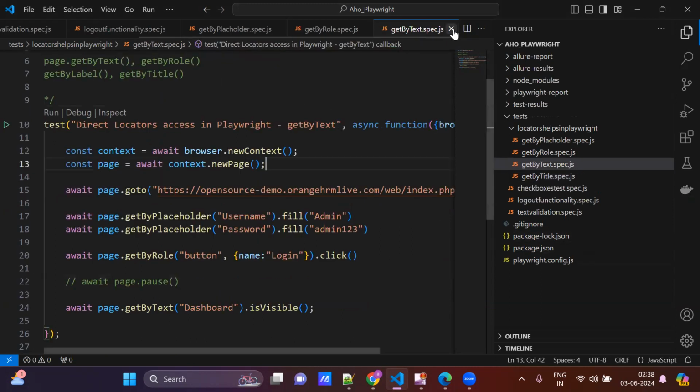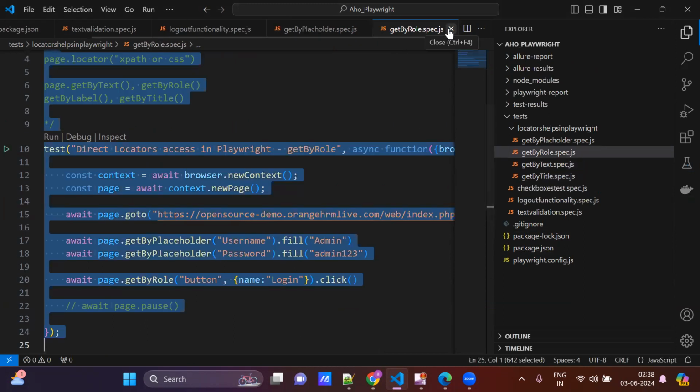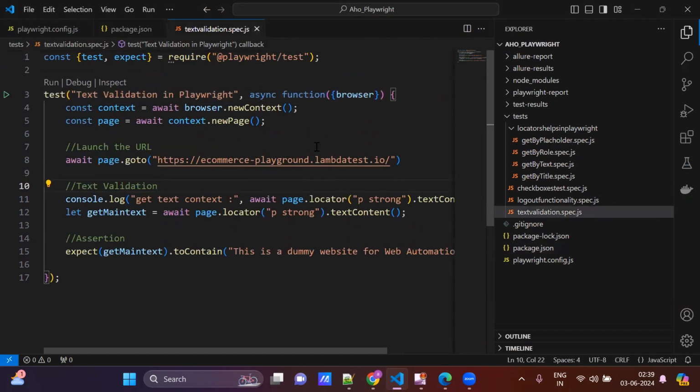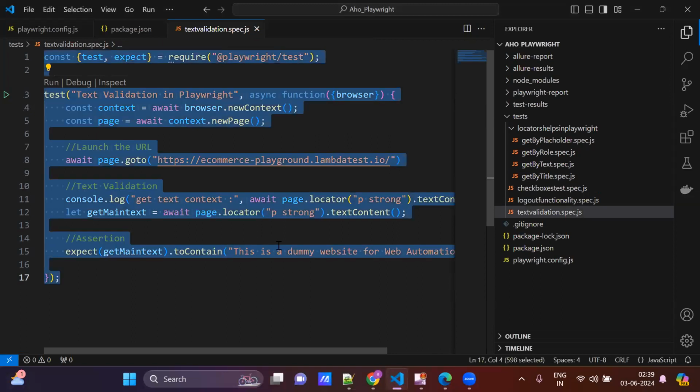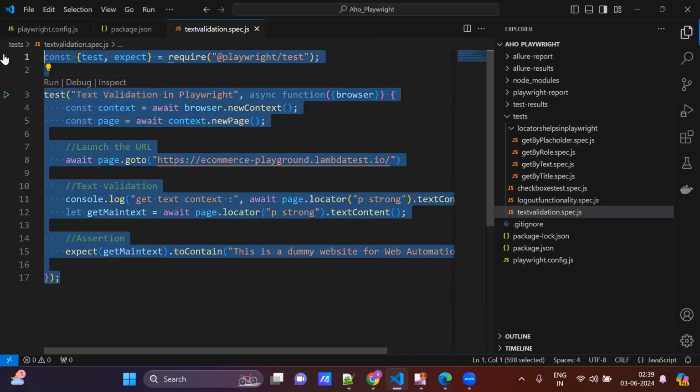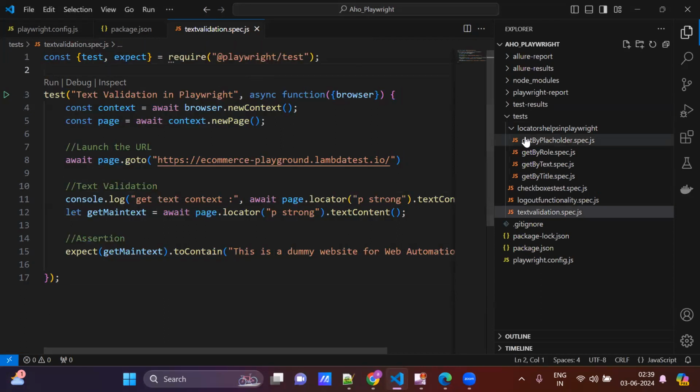I'm closing all these text views. I'll copy this test case. The LambdaTest site is there, so we are doing the same. I already had a text validation test. Copy the entire test case up to here. We already have the test case.